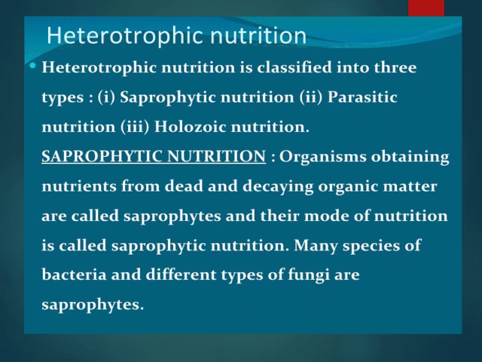Again, if we go on to heterotrophic nutrition, heterotrophic nutrition is classified into three. Again, some other definitions are also there. That is, saprophytic nutrition. Organisms obtaining nutrients from dead and decaying organic matter are called saprophytes, and their mode of nutrition is known as saprophytic nutrition. Right? Examples I have told you earlier.